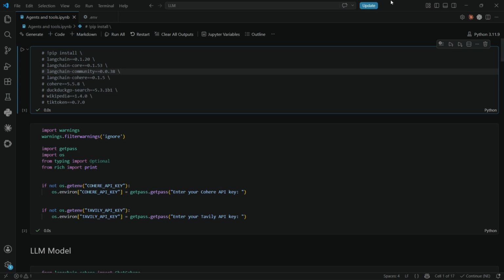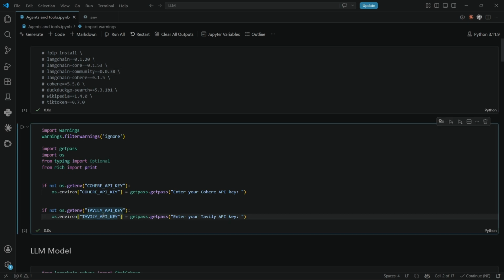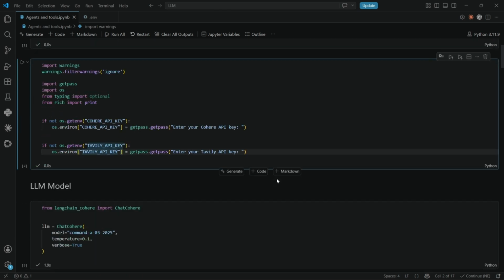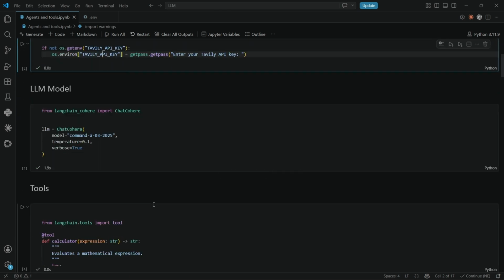And getting into our example, these are the versions we require to run the agents. For Tavily Search, we use an API key. For the API key generation, we need to go to the Tavily API keys website and create the API key. I will provide the link for the Tavily API website to generate the key, and then initialize the LLM model.